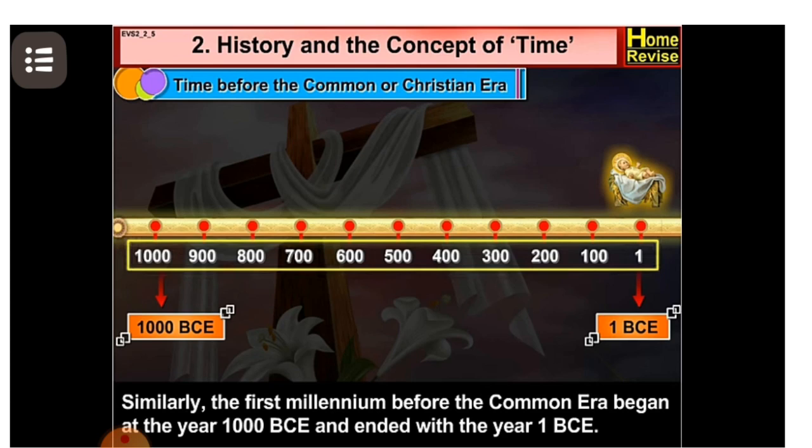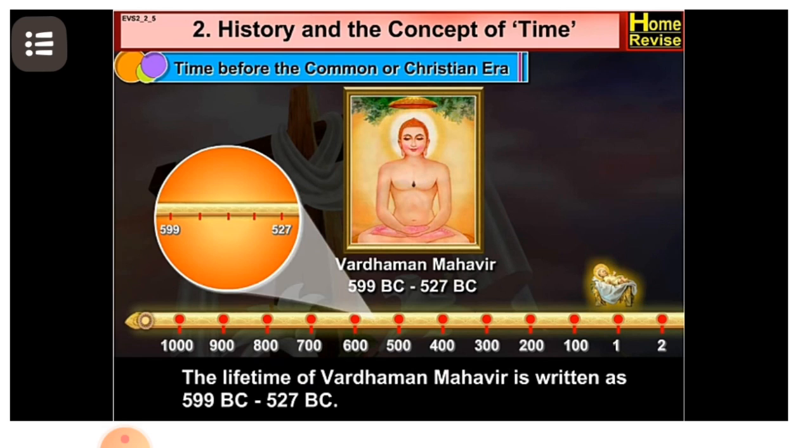Now, let us look at some examples of this method. How to indicate time before the Common or Christian era. The lifetime of Vardhaman Mahavir is written as 599 BC to 527 BC. This is the example of how to indicate the time.